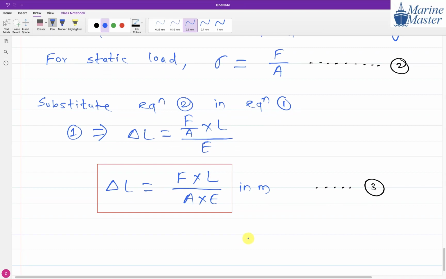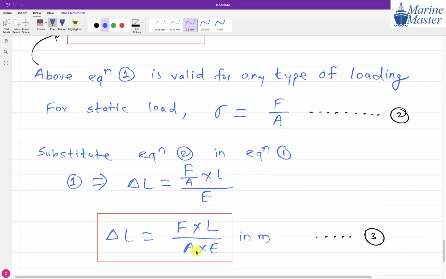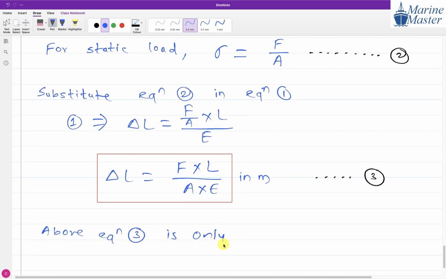Now there is one condition for this relation of change in length, FL by AE. Above equation 3 is only applicable for static load.